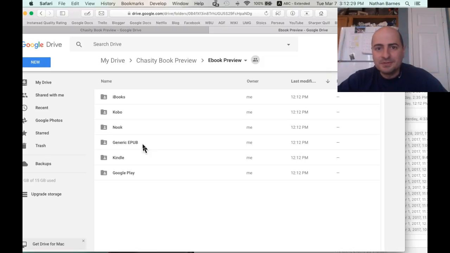All of these programs produce their own e-readers, which is a tablet that you hold in your hands. iBooks has the iPad, Kobo has the Kobo reader, Nook has the Nook, and Kindle has the Kindle. And Google Play has the Google phones. So all of these platforms use different stores that they sell through. Like iBooks uses iTunes, Kobo uses Kobo Books, Nook is Barnes & Noble, Kindle is Amazon, and Google is Google. So there's 5 different places you need to upload your book if you want the widest possible audience.